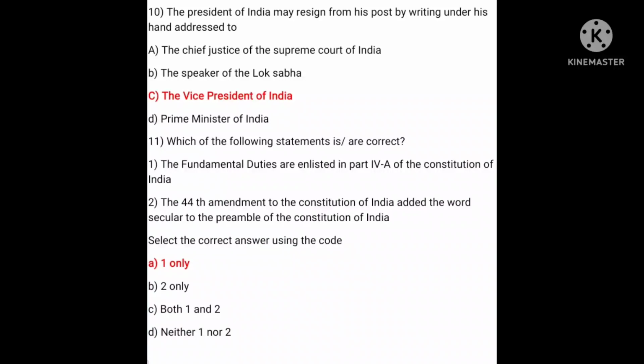Next, which of the following statements is correct? First, the Fundamental Duties are enlisted in Part 4A of the Constitution of India. Second, the 44th Amendment to the Constitution of India added the word secular to the Preamble of the Constitution of India. Select the correct answer using the code. Answer is A, that is one only. The Fundamental Duties are enlisted in Part 4A of the Constitution of India is correct. The second statement is wrong because the word secular was added to the Constitution of India by the 42nd Amendment Act, 1976.